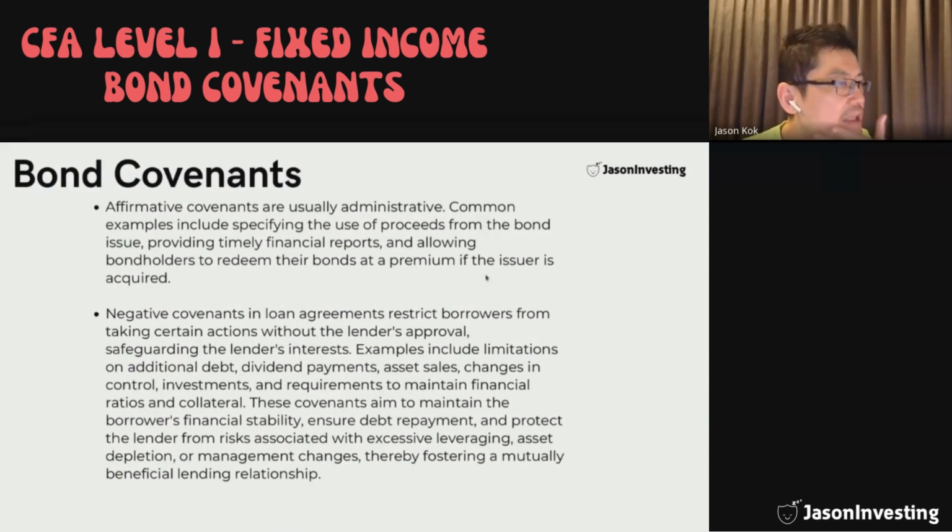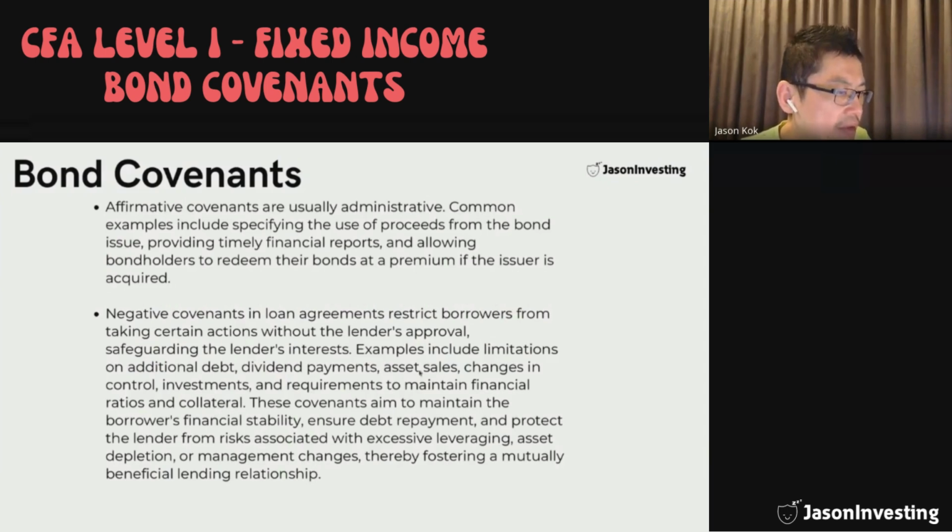So this is another provision such that if the issuer is acquired by another company, then the bondholders are able to redeem their bonds at the par value or a premium, which is higher than the par value. Negative covenants in loan agreements restrict borrowers from taking certain actions without the lender's approval. So this safeguards the lender's interests. Examples include limitation on additional debt, dividend payments, asset sales, changes in control, investments, and requirements to maintain financial ratios and collateral.